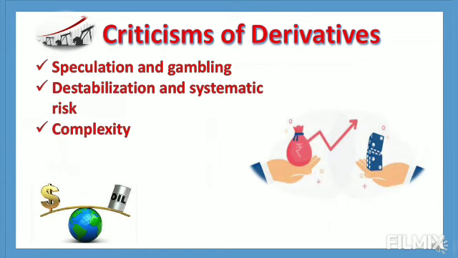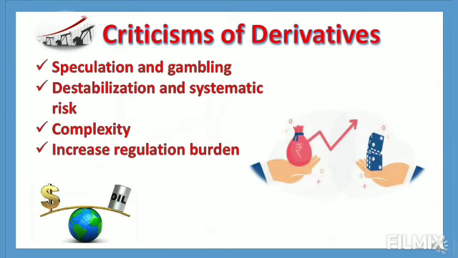Complexity. Some investors criticize derivatives for being too complex and based on models that are far from reality. Next one, increased regulation burden. There are complicated contracts, and both parties must adjust according to the new rules and regulations. Finally, price instability. There are quick fluctuations in the price, and they affect the derivative market every time.